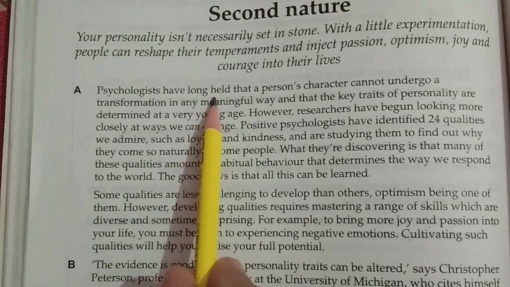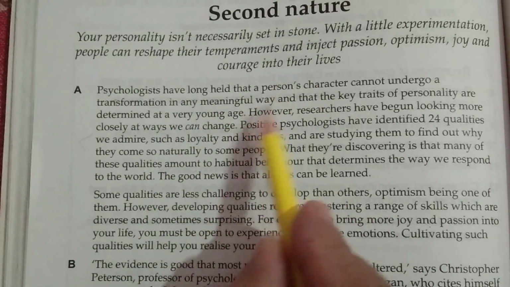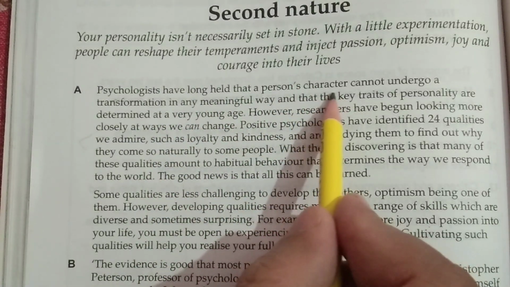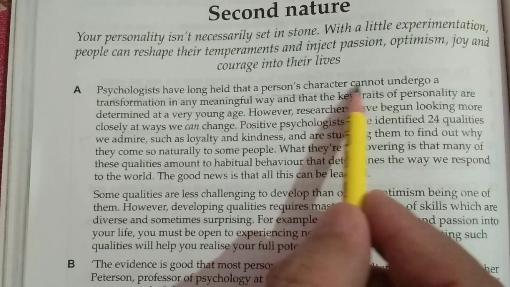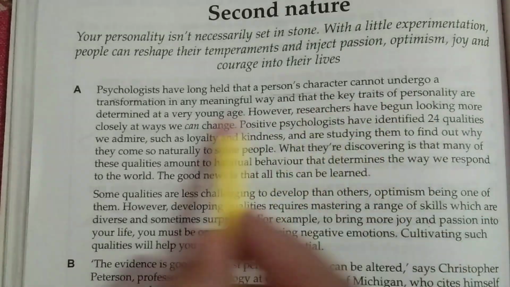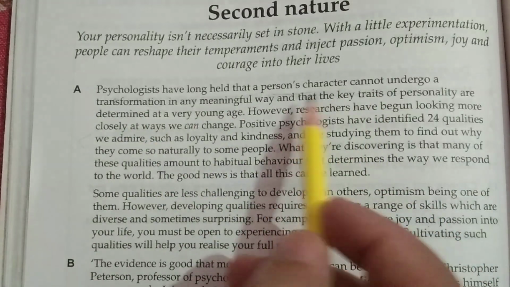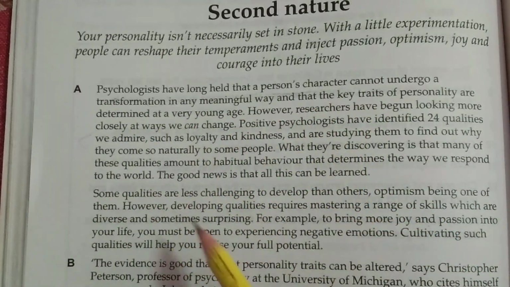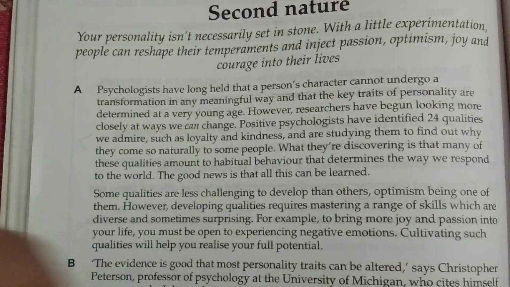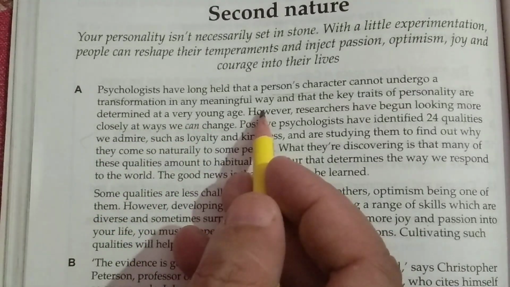Psychologists have long held that a person's character here means personality, cannot undergo a transformation. So person's character cannot be changed. Transformation means changed in meaningful way.